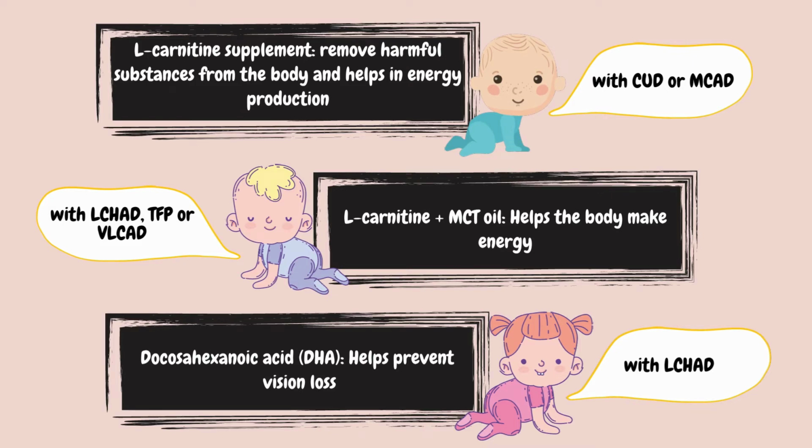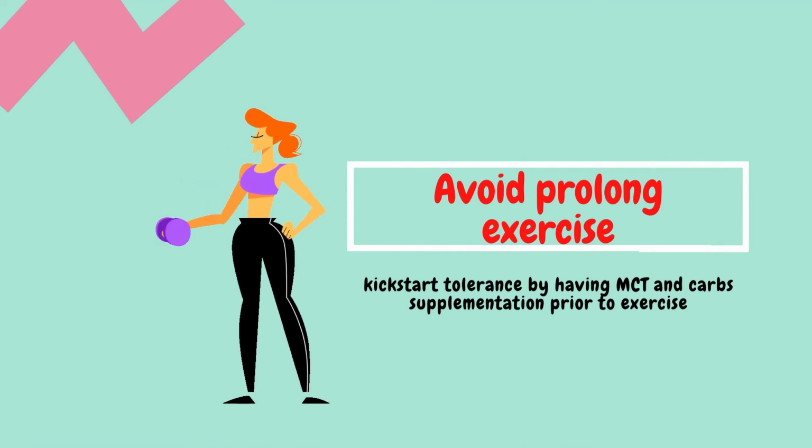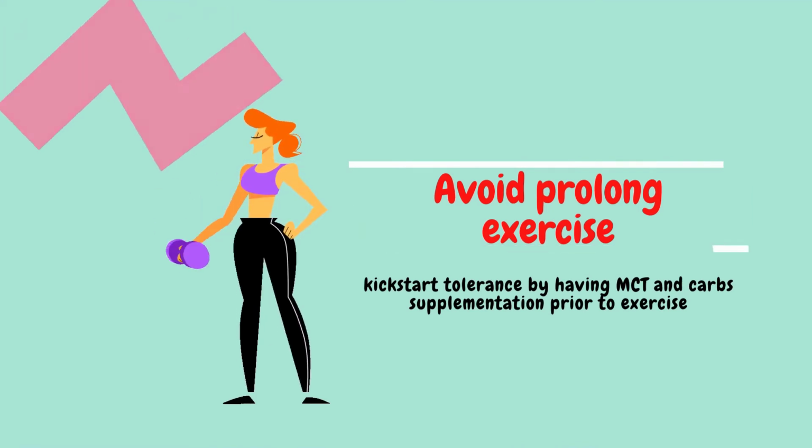L-carnitine plus MCT oil is for babies with LCHAD, TFP, or VLCAD. It helps the body make energy. Docosahexaenoic acid, DHA, is for babies with LCHAD. It helps prevent vision loss. Avoid prolonged exercise, however, one can kickstart tolerance by having MCT and carbohydrate supplementation prior to exercise.